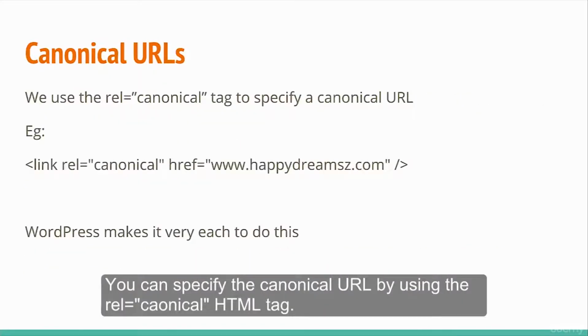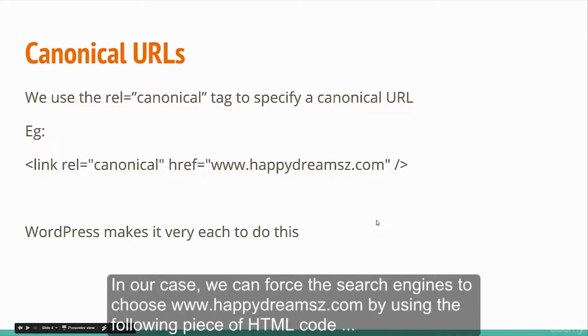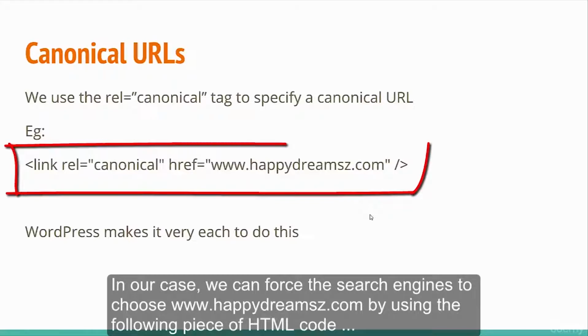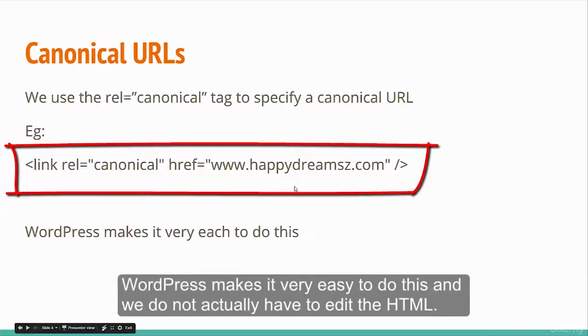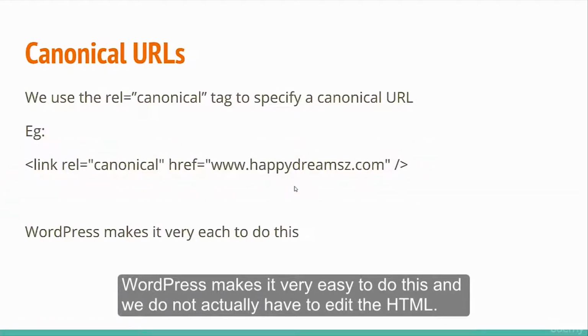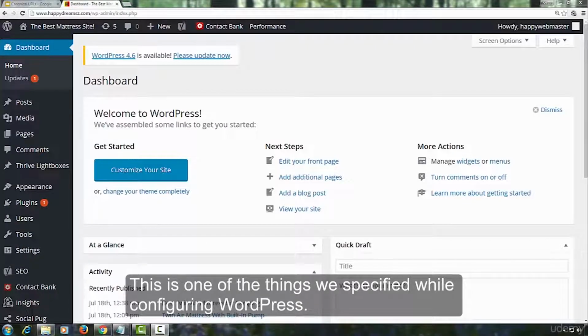You can specify the canonical URL by using the rel=canonical HTML tag. In our case, we can force the search engines to choose www.happydreams.com by using the following piece of HTML code. WordPress makes it very easy to do this, and we do not actually have to edit the HTML. This is one of the things we specified while configuring WordPress.